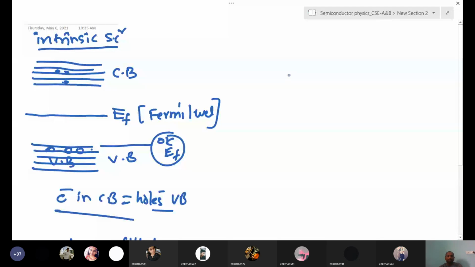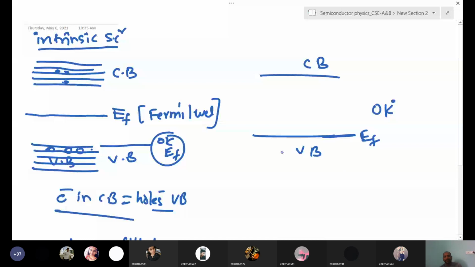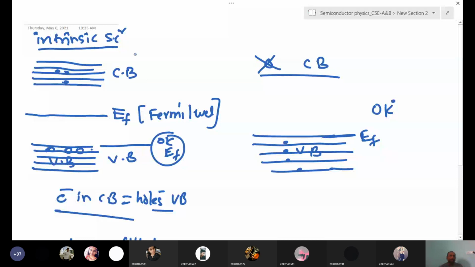This is the conduction band and this is the valence band. If you want to draw the Fermi level at 0 Kelvin, the Fermi level is here only, right? This is the Fermi level because all electrons will be available in the valence band only. There are no electrons available in the conduction band, because all electrons are bound to the nucleus.